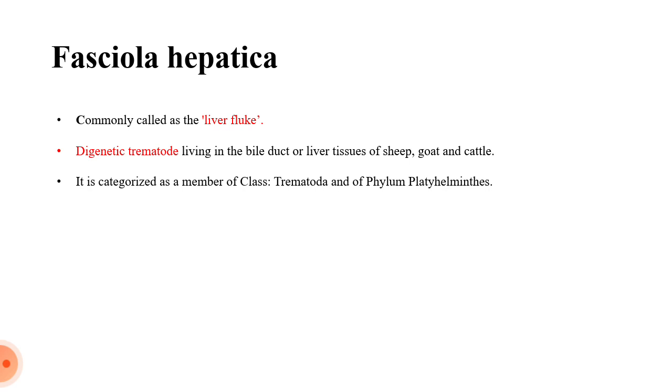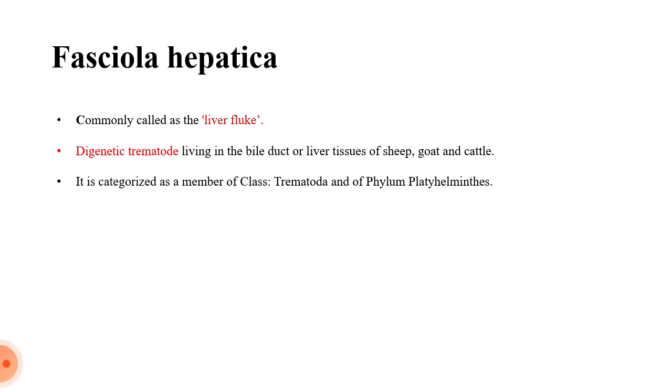That's why it is called a digenetic parasite, and it belongs to the trematode class. That's why this is called a digenetic trematode, and it lives in the bile duct or liver tissues of sheep, goat, and cattle, as well as in human beings.